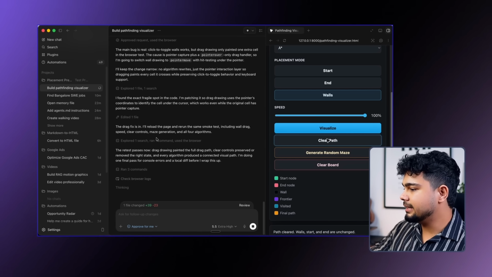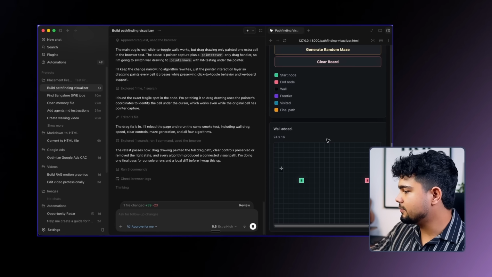Then we created our own vibe coded tool to visualize paths, very simple one, but you can even create complex tools using this. You can create amazing websites because you have access to remotion, image generation, and it can code for you. So if you want a detailed video on how you can build amazing websites using Codex, because this was a beginner video, we created beginner stuff. If you want an in-depth pro version of the same thing, do let me know in the comment section, we will do that. And I think this is done now.